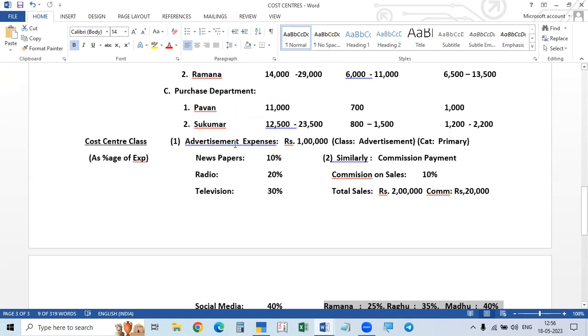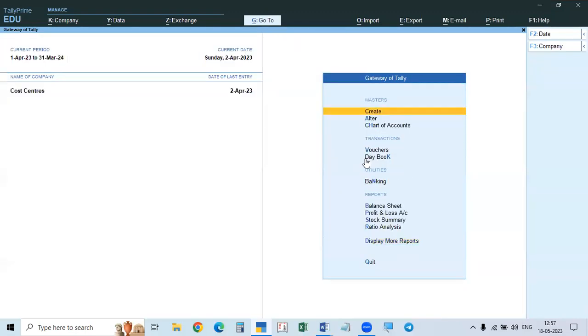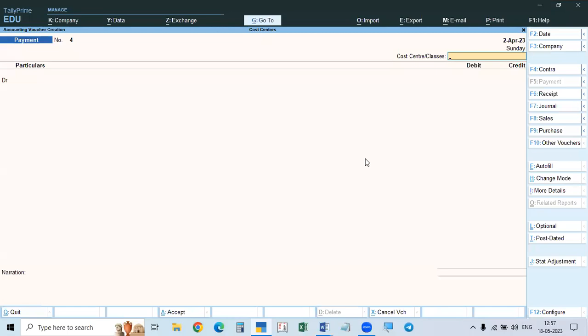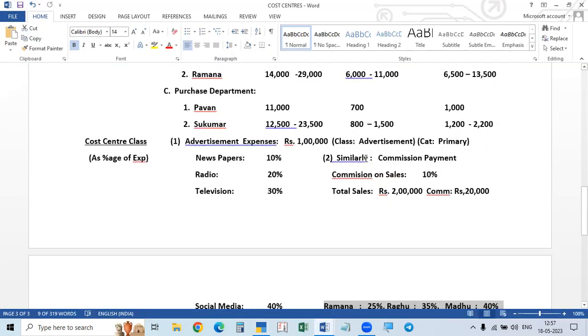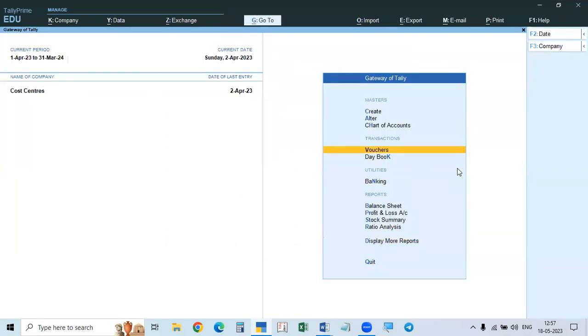We will create the advertisement expenses as ledger, expense ledger, as well as advertisement or advertisement expenses as cost center class also. Under that class, category will come, primary category, and under that these details will come. So we will make the entry for this here. Everything we will make while making the entry. Here you see, if you click space bar, primary cost category is not available here, isn't it? So what we do is, we created primary cost category.